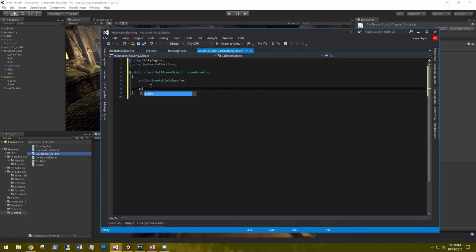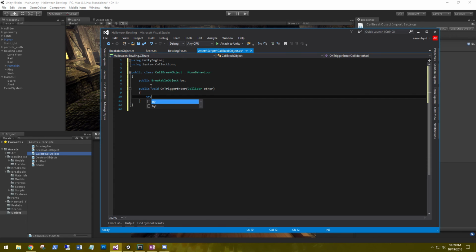So public void OnTriggerEnter, Collider other. Then, since the object's going to get destroyed, let's wrap this in a try catch statement so we don't have warnings spewing out because it can't find the object.